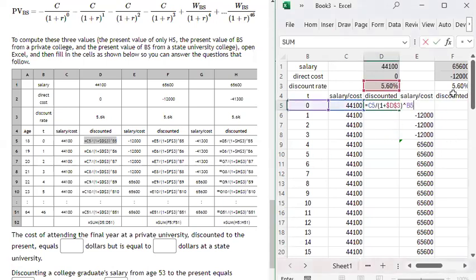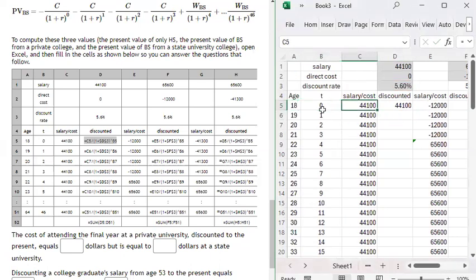And so what it's doing is it's taking this salary slash cost and dividing by 1 plus this discount rate raised to the 0 power. So in the year that you make the decision to go to college or not, you don't discount the salary at all.